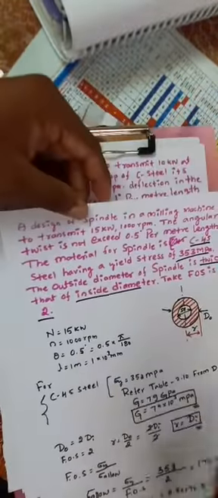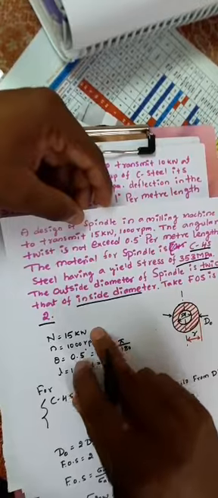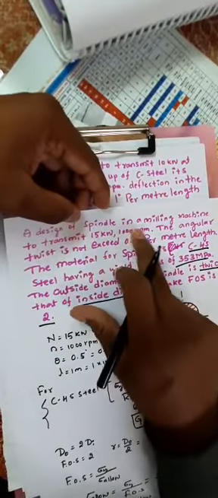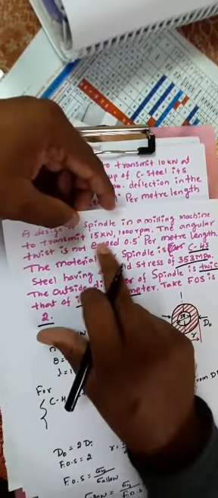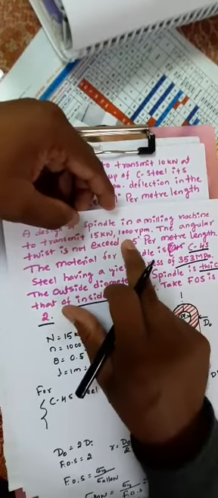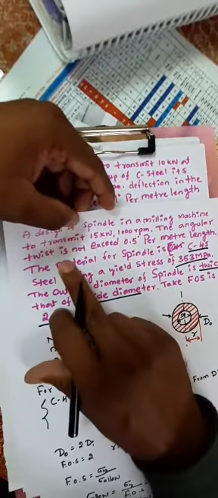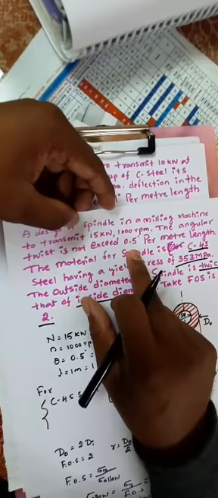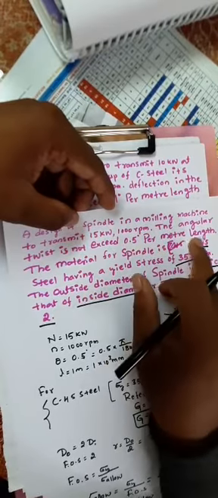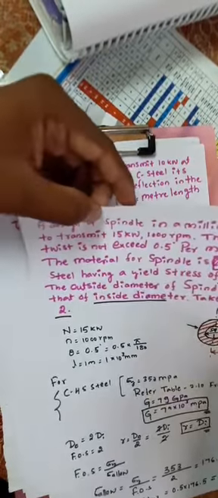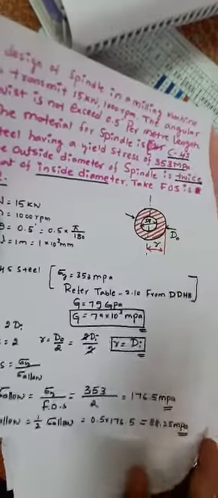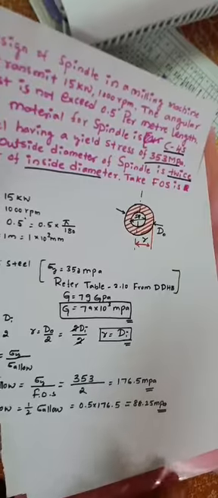Next, let us find out what is needed. Just read the problem. The design of a spindle in a milling machine to transmit 15 kilowatt at 1000 rpm, where the angular twist should not exceed 0.5 degree per meter length. That is with respect to the torque. Here we need to discuss the torque equation, the torsional equation.